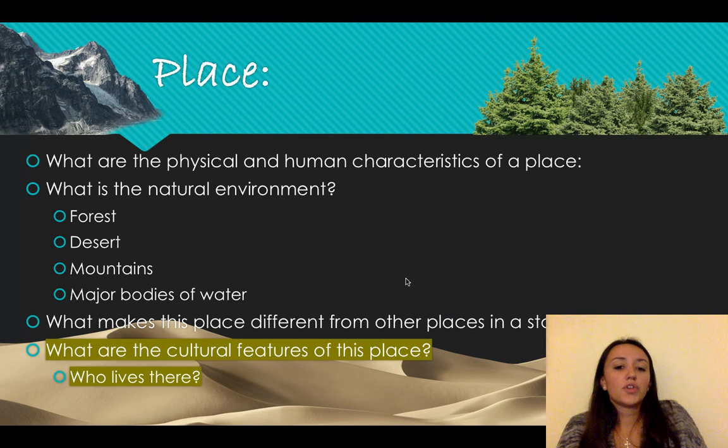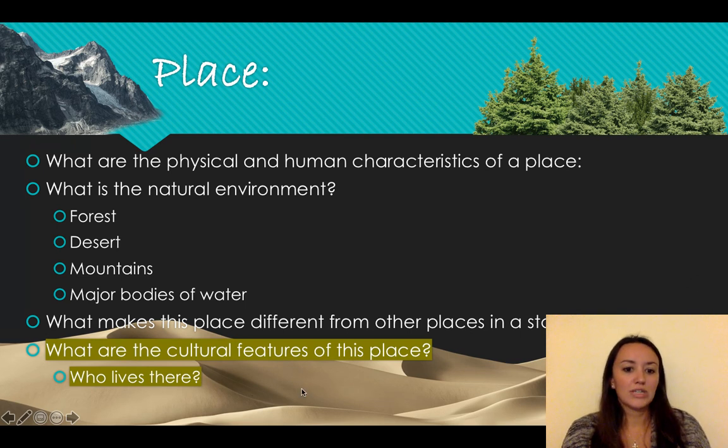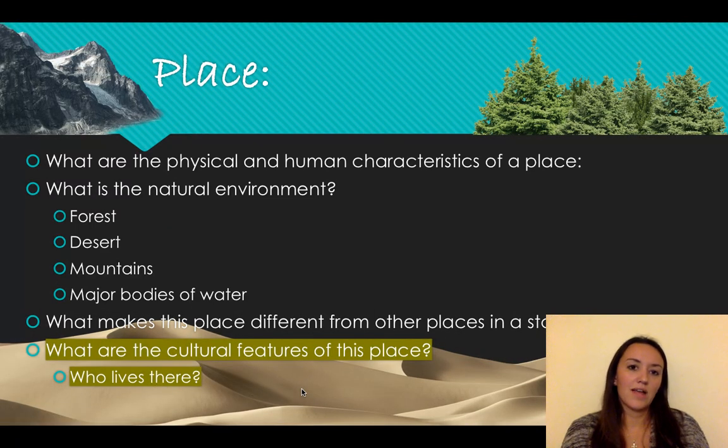Place, the physical and human characteristics of a place. So, what is the natural environment? Is it mountains? Is it a forest? Is it a desert? What bodies of water are around? What type of people live there? There are obviously a lot of cultures and communities of people who spend a lot of time in nature and they worship nature and they take most of their life involving nature, where there are other communities and places and regions of the world that have no connection to nature whatsoever. So that's a big part of place. It's not just the physical characteristics, but it's also the human characteristics. I hope that makes sense.